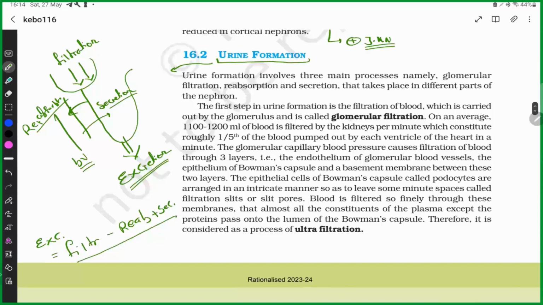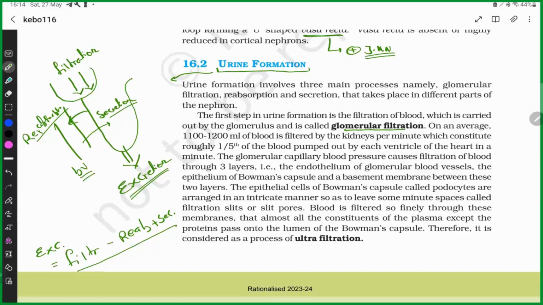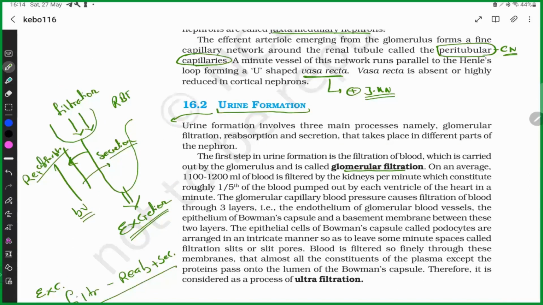First one is glomerular filtration. We all know that the cardiac output is 5 liters or 5000 ml. Among this 5000 ml, the renal blood flow is 1/5 of cardiac output.